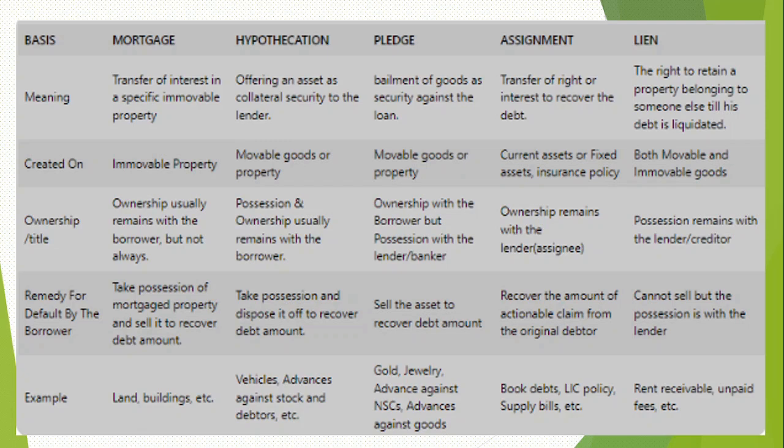Assignment is another type of charge which is usually created on the securities offered by the post office, like Kisan Vikas Patra and National Savings Certificate. You can take a loan on these instruments. The only thing is you have to do documentation with the post office where you are transferring your interest to the banker's name. So this is a transfer of interest. Transfer of interest is called assignment.